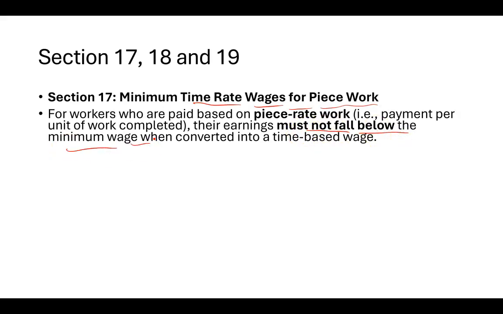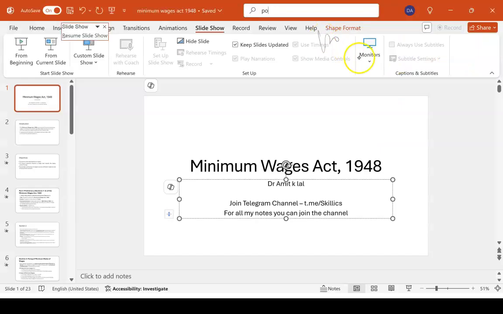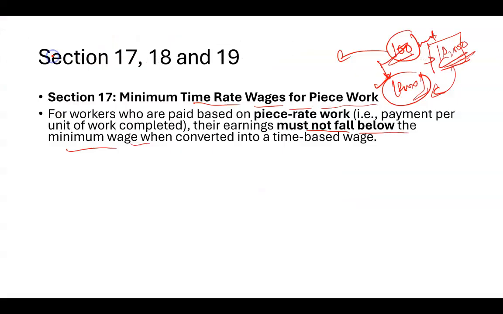This is also very important. For example, if anybody is producing 100 units and he only gets 10,000 rupees, but he should get 12,000 based on the minimum wages, then you have to pay 12,000, not 10,000. Ideally, he should produce 120 units so that he gets the minimum wages.